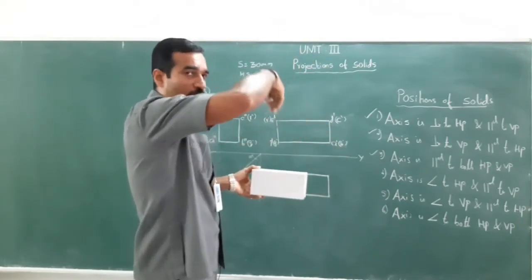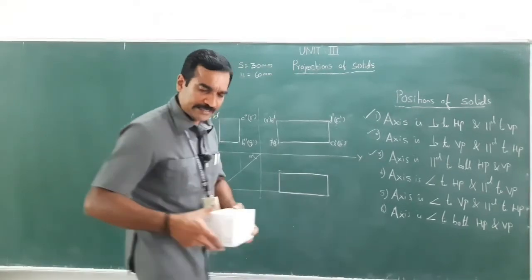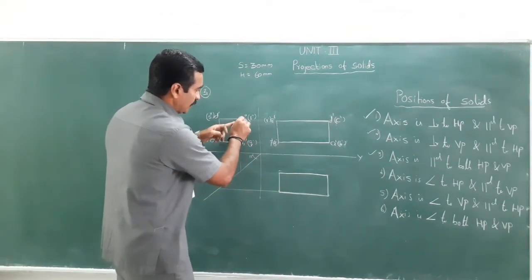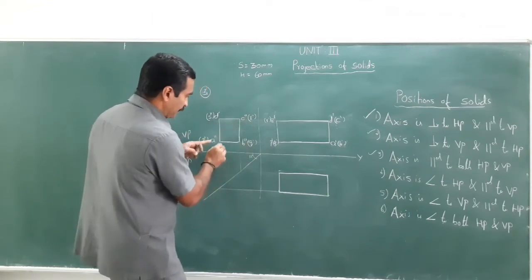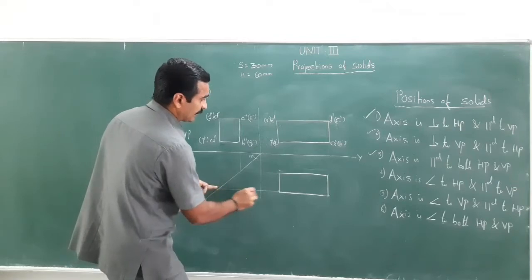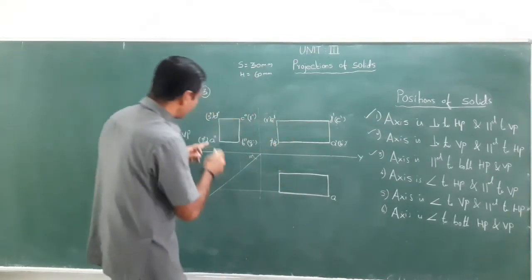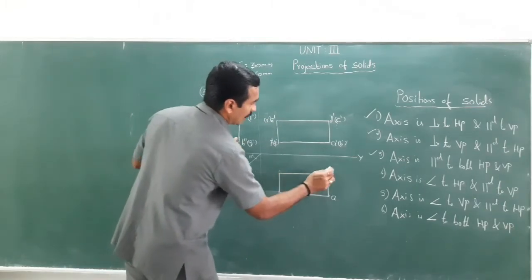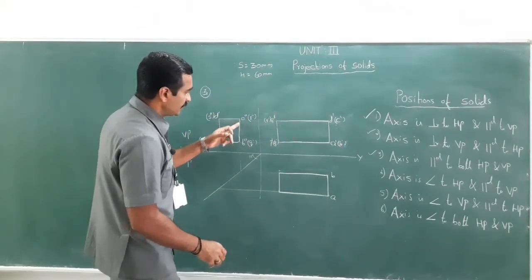When I look at from the top, now see the intersection lines. It's very easy to plot these intersections, right? So here, look at here. Let me just take A first. So A is here. Where A? A is here. So this could be A. B is here. Let me just take B. B and B are intersecting here. Therefore, this could be B. Look at C. C is here.